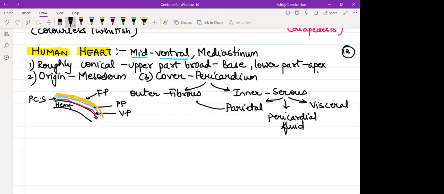So fibrous and parietal appear to be literally fused. The visceral layer gets fused with the outer wall of the heart that we call epicardium.